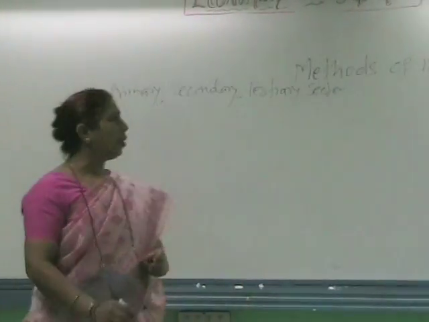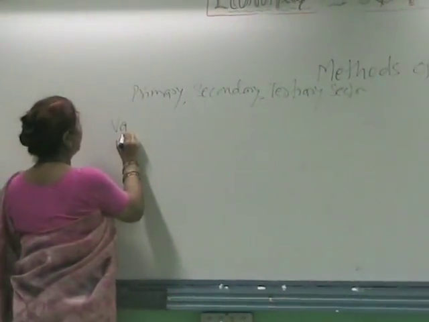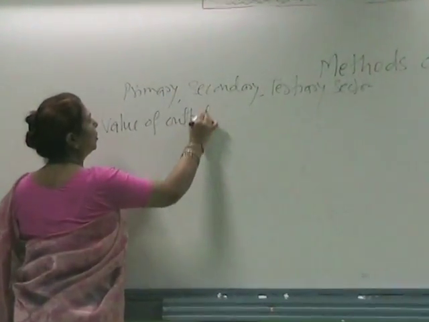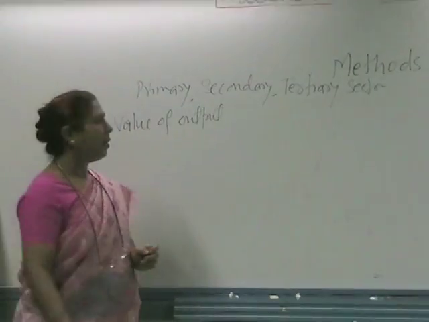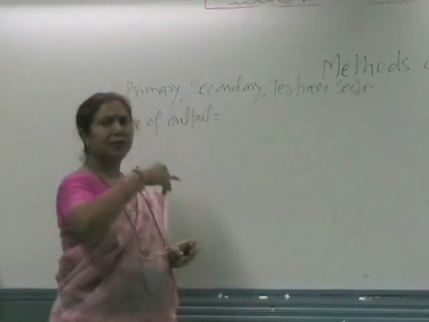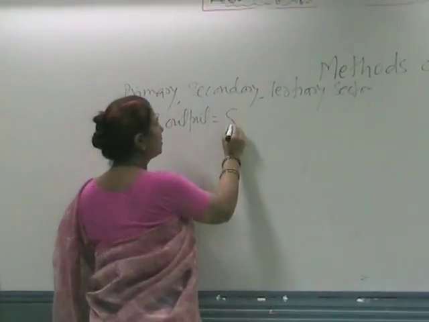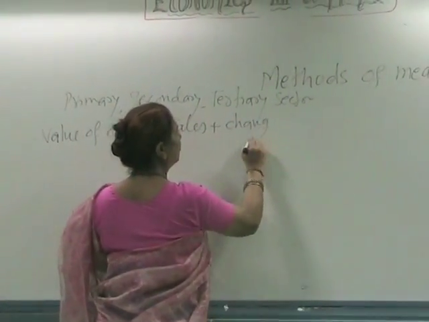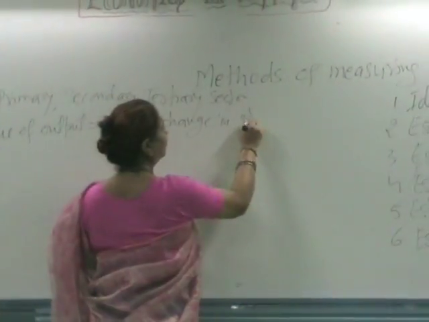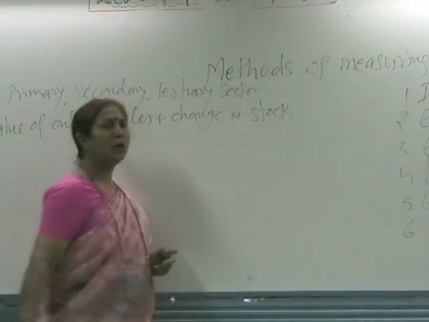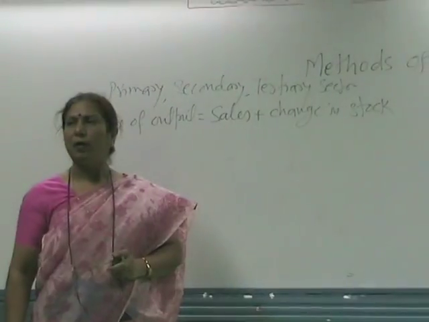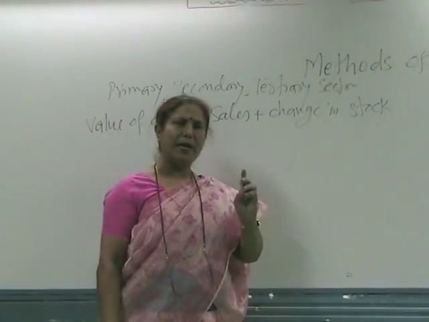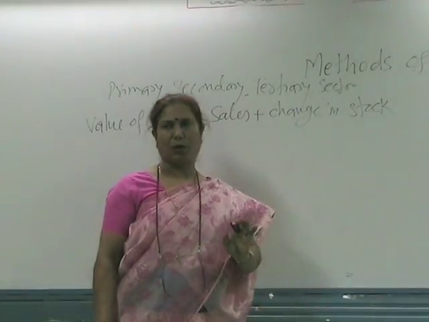How do we find out the value of output? We can find out the value of output in 2 ways. One is sales plus change in stock. What is stock? Who will tell me? Quantity measurable at any point of time is stock.